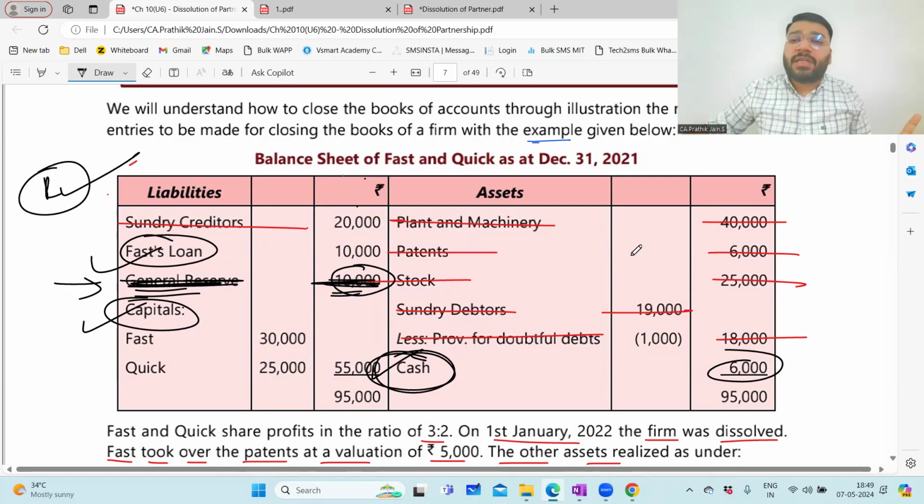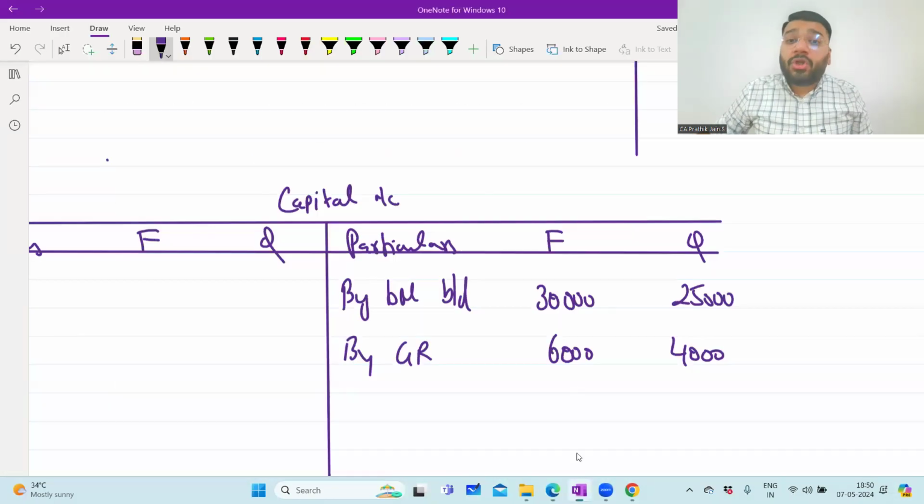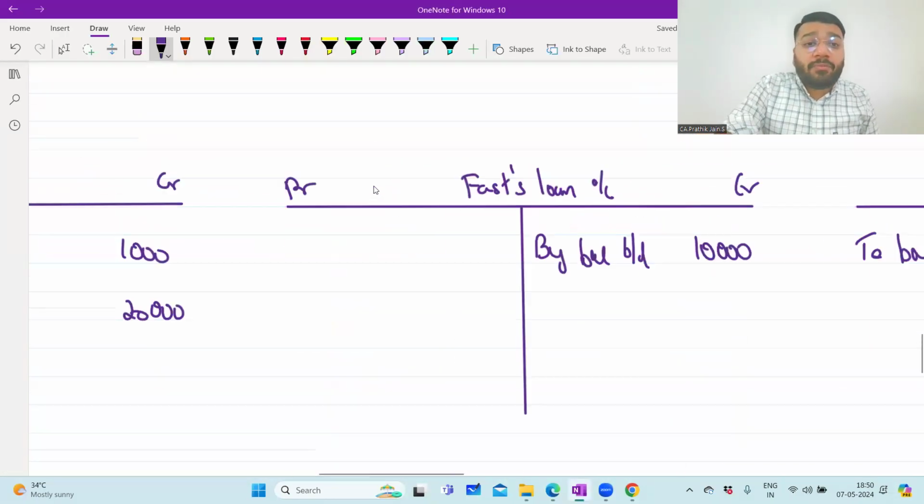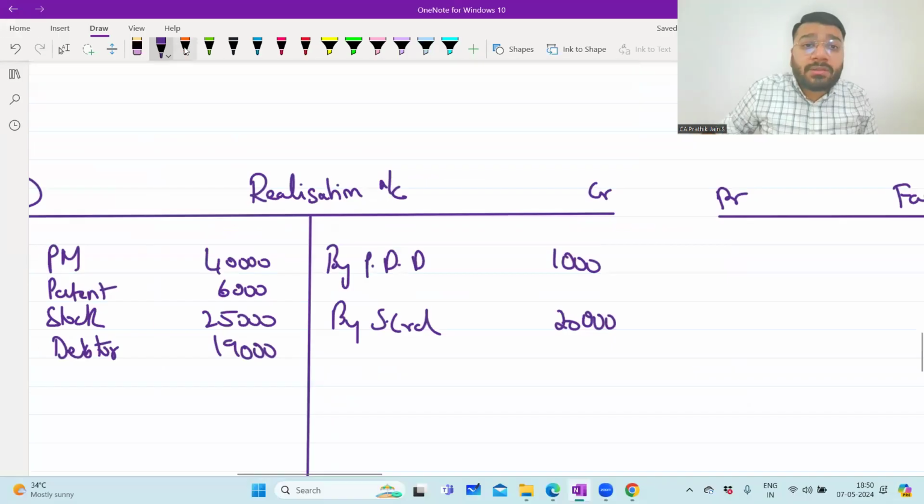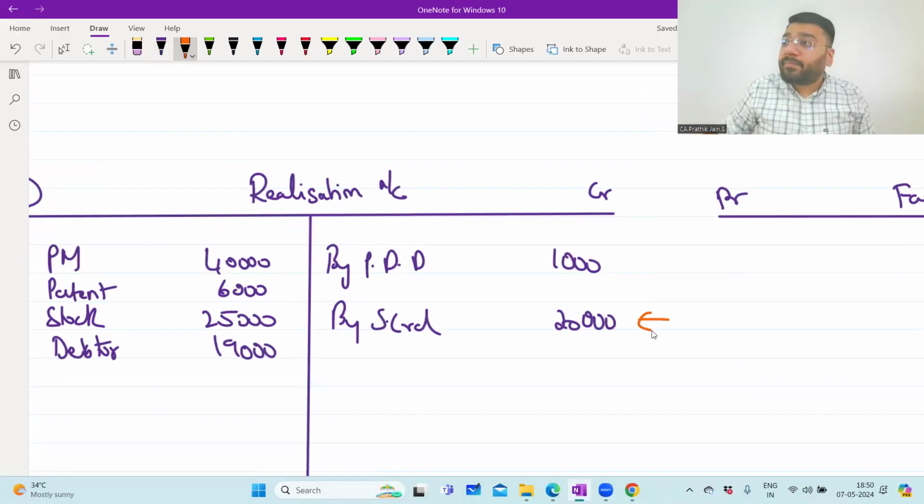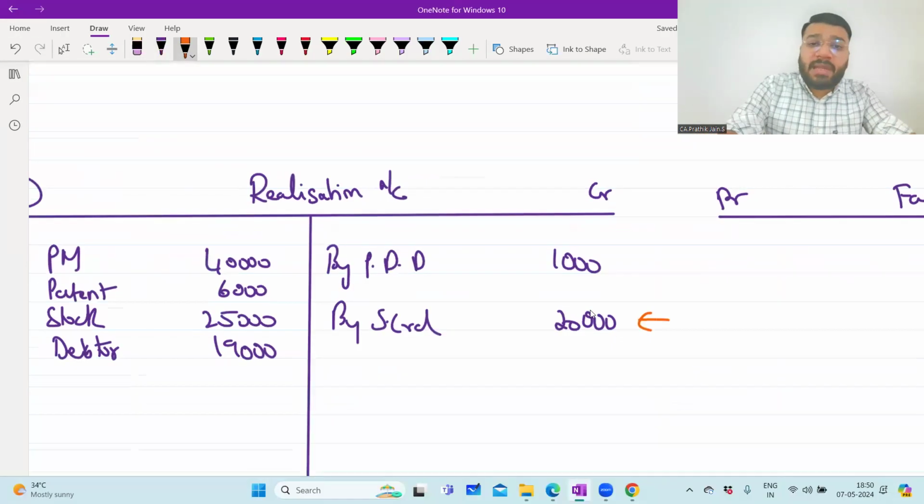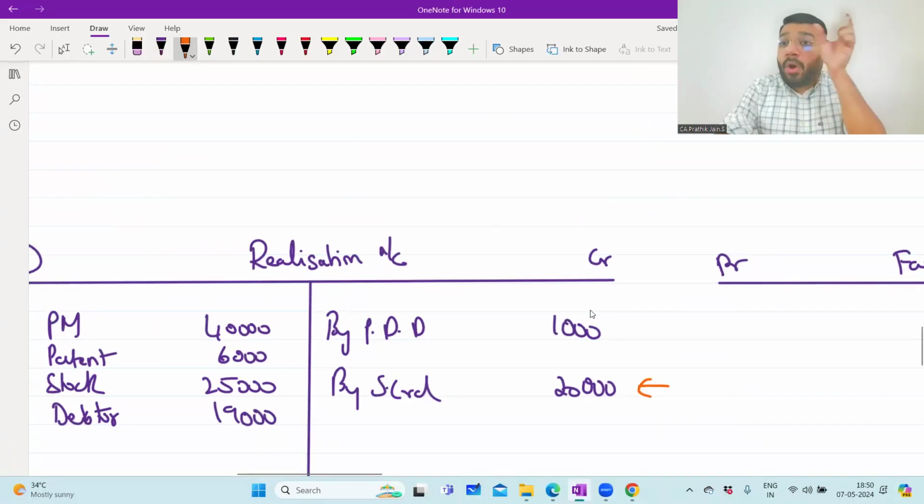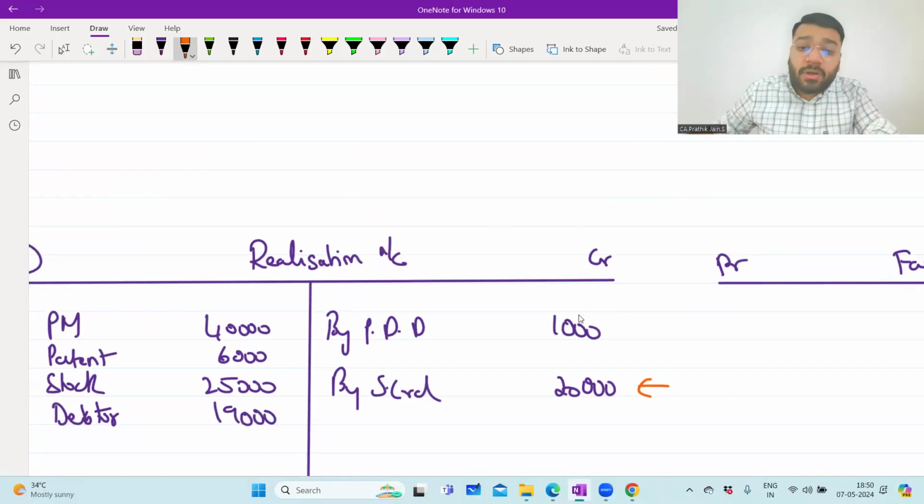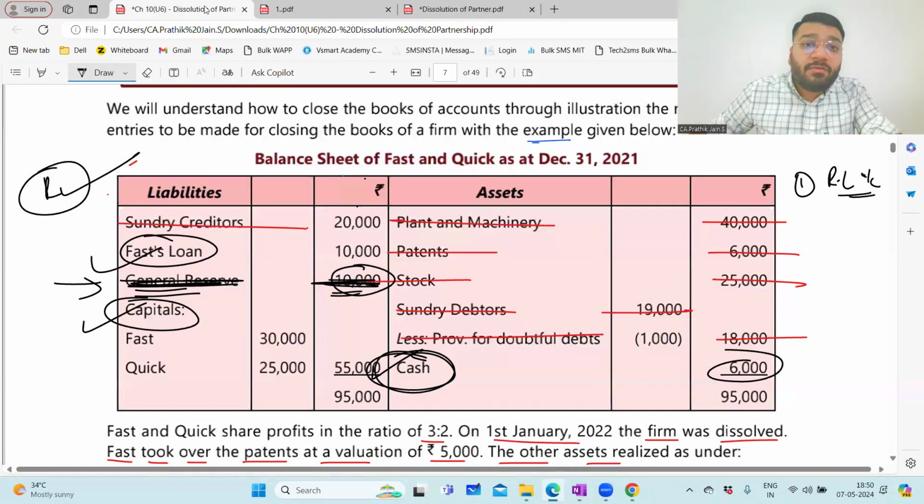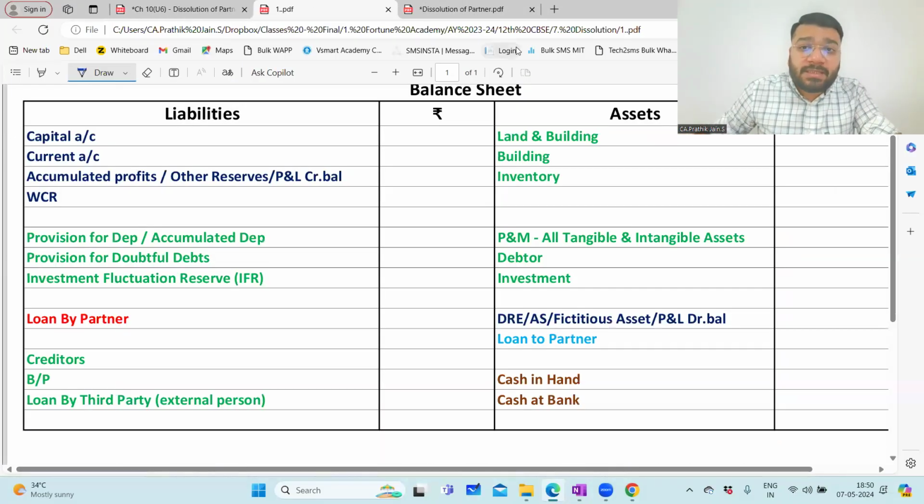So first, which ledger will you close always? First, we'll close the realization account, because in the realization account you have the amount that you have to pay to the third parties. All the third party amount is coming here. So please tell me, people, whenever you close the business, in what order will you make the payment? So this order is given by whom? Section 48 subsection B. Yes, very good, you're remembering sections.